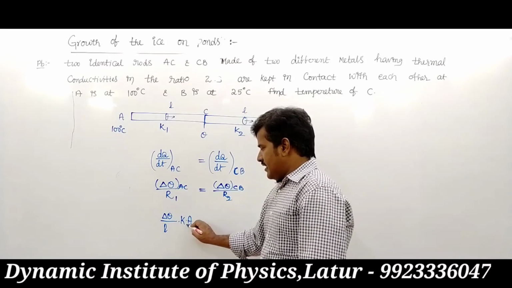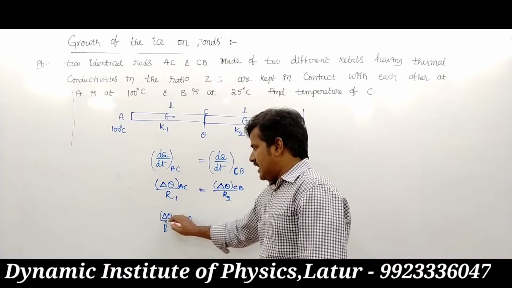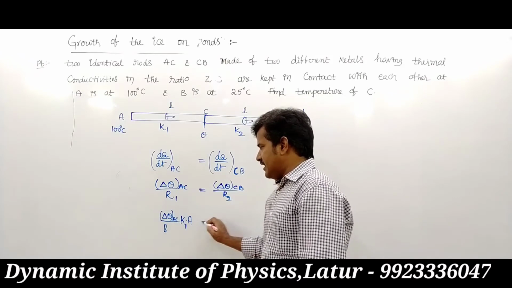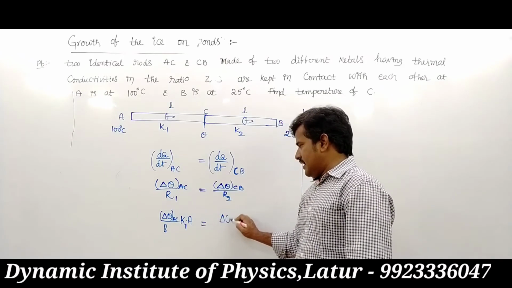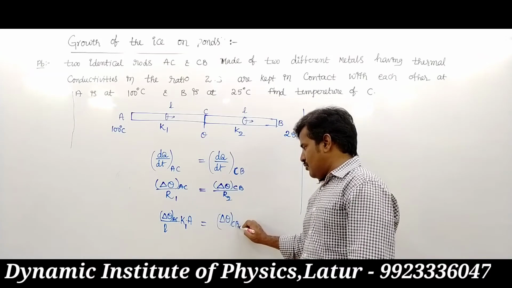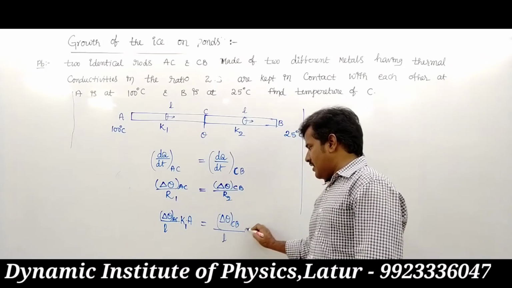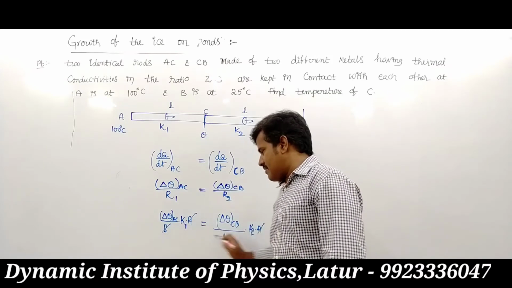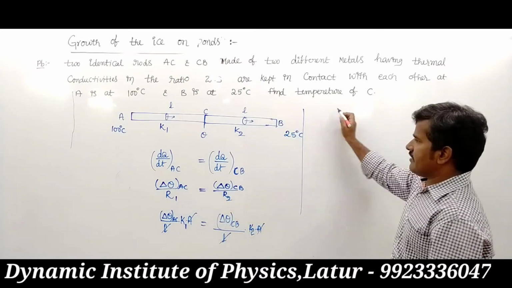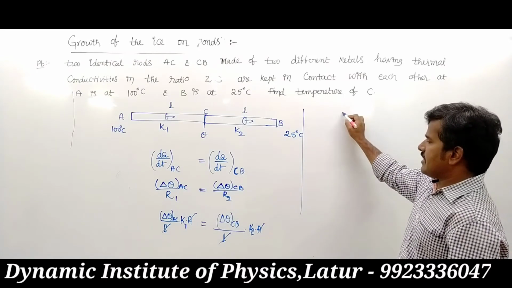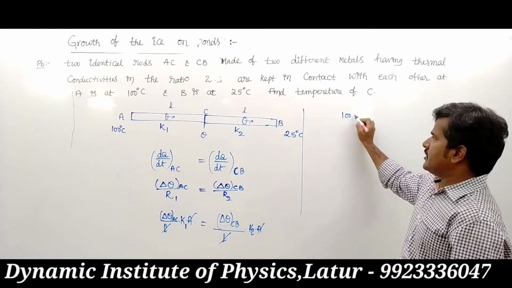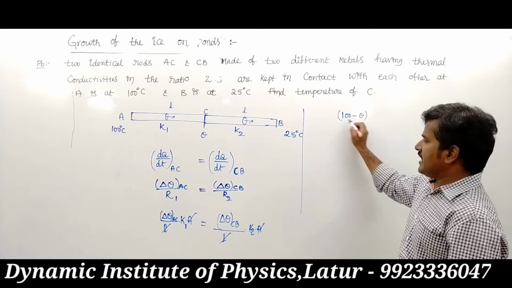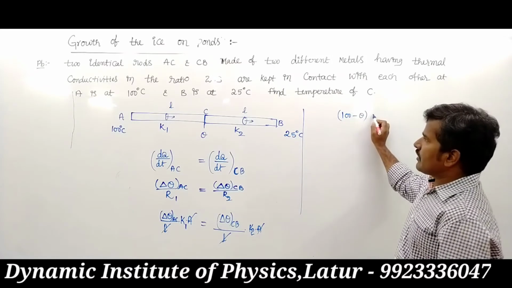So K into A, this is the first rod and this is the A to C temperature difference. This is the temperature difference C to B upon L into K2 into A. A is the same, L is the same. Then the temperature difference between A and C is 100 minus theta into K1.